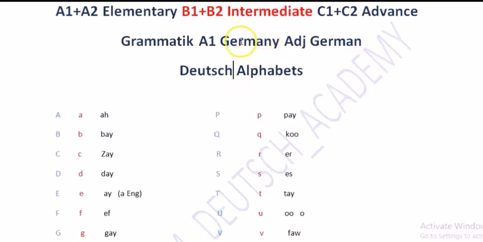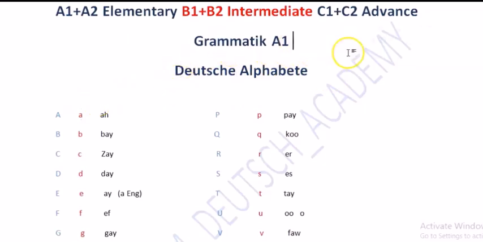And when we say Germany, the country, then we add Land: Deutschland. Alphabets in English, and for one letter in German we say Alphabet. When it is plural, we say Alphabete. Here we require the adjective form, so we say Deutsche Alphabete. So, German alphabets.